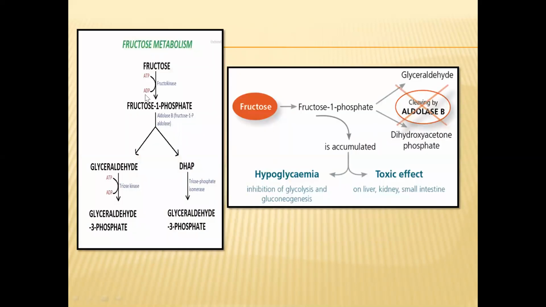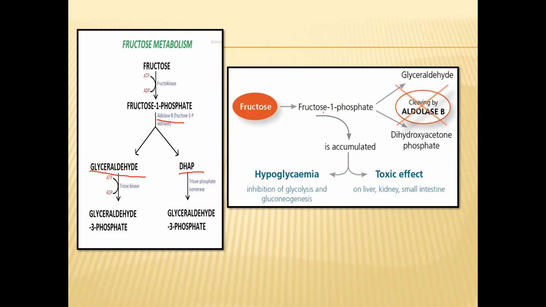Here you can see the reaction. This is normal fructose metabolism, where fructose changes to fructose 1-phosphate with the help of the enzyme fructokinase. And this fructose 1-phosphate, with the help of the enzyme aldolase B, converts into glyceraldehyde and DHAP. And they help in the formation of energy.